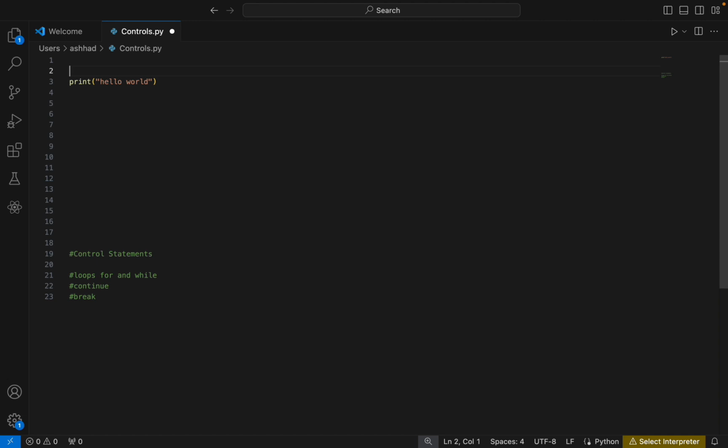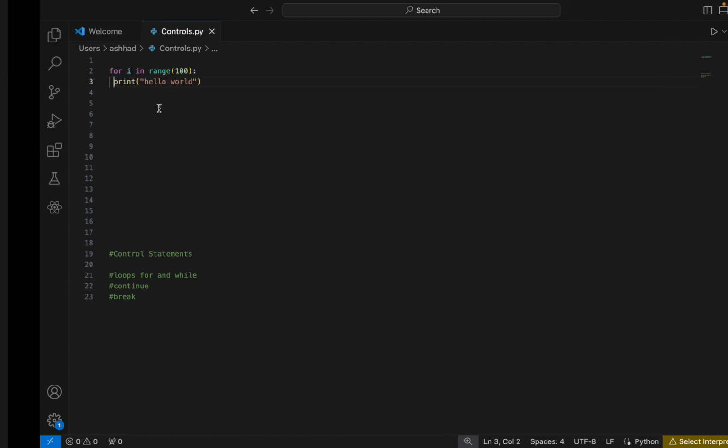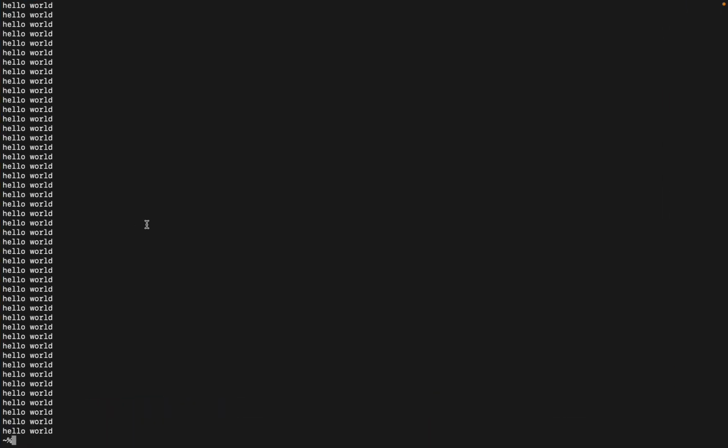So let me start with the for loop. The syntax will be: for i in range 100. To make this line the body of this loop, I'm just giving a space by indentation. And now let me run this code. Okay, I think I got hello world 100 times.